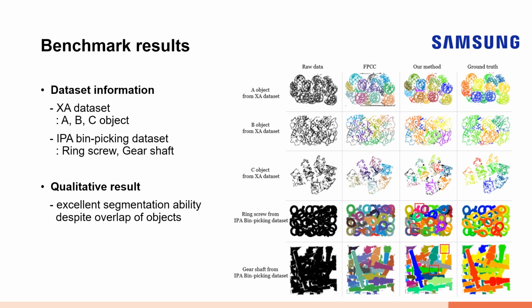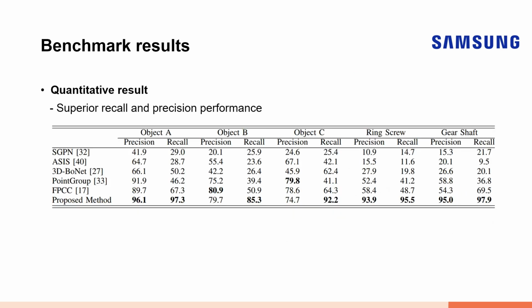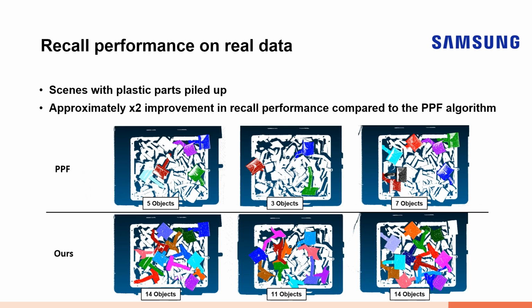As shown in the figure, our method clearly distinguished objects even in the overlap area. Our algorithm demonstrated higher precision and recall performance compared to the previous methods. Additionally, compared to PPF, our method recognized the poses of approximately twice as many objects.